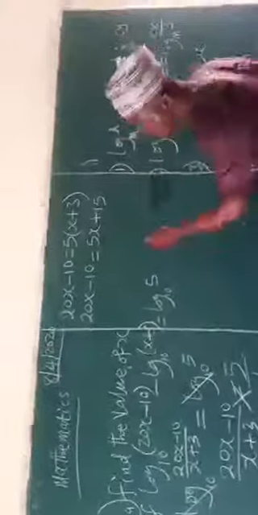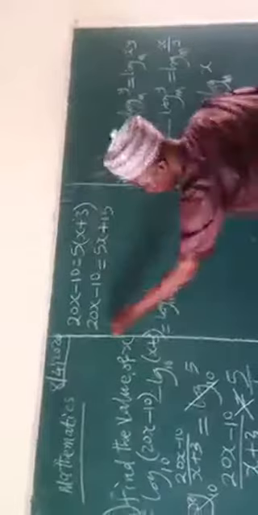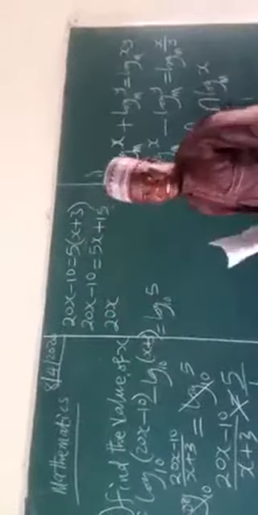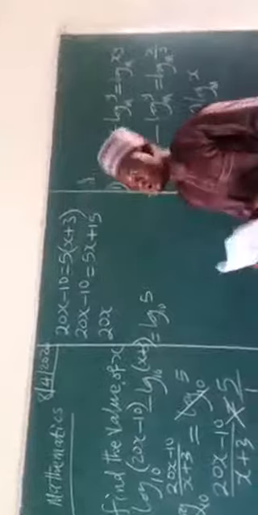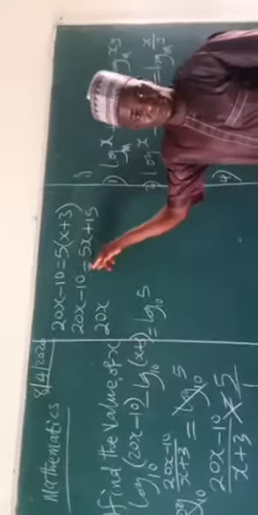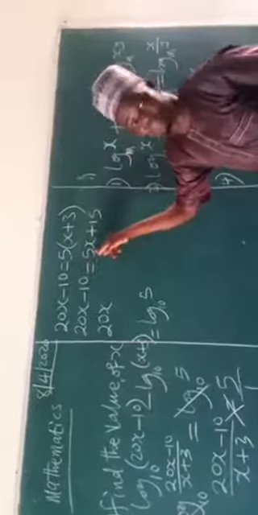When I have something like this, I collect my like terms, that's the normal language we usually use. So now the 20x, going across the equal sign: when it is positive, it will be negative, and when it is negative, it will be positive.